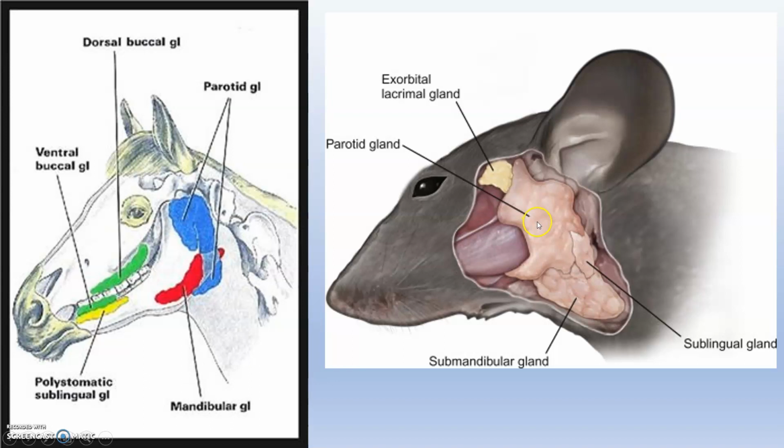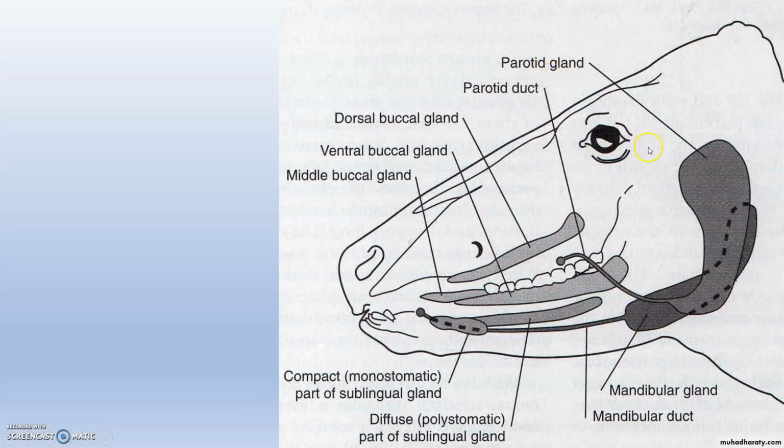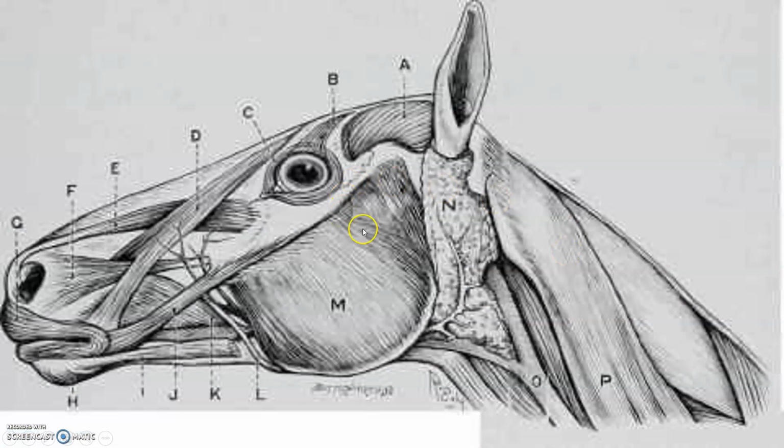So this is actually the parotid gland. This is the sublingual gland. This is the submandibular gland. So you can see the parotid gland, and this is the parotid duct which opens on the molar region. Whenever this gland is infected or has some bacterial flora, through the Stensen's duct they will move to the molar region and produce inflammation of the tongue or inflammation of the buccal area also. So this is the parotid gland in case of a horse.